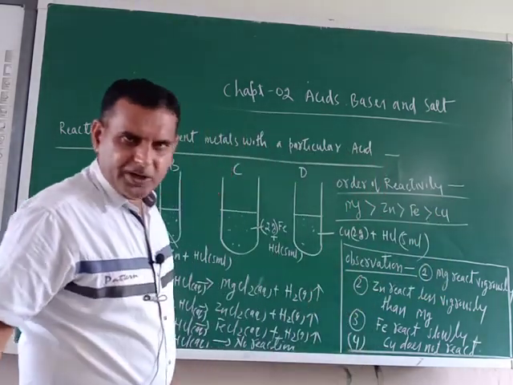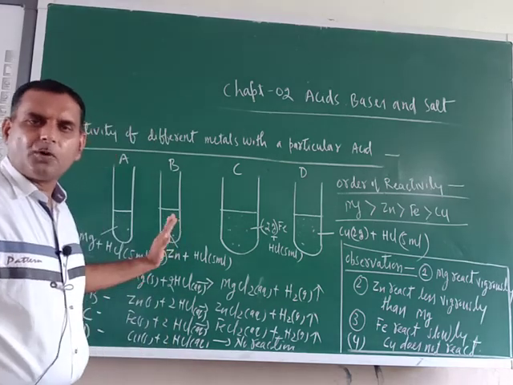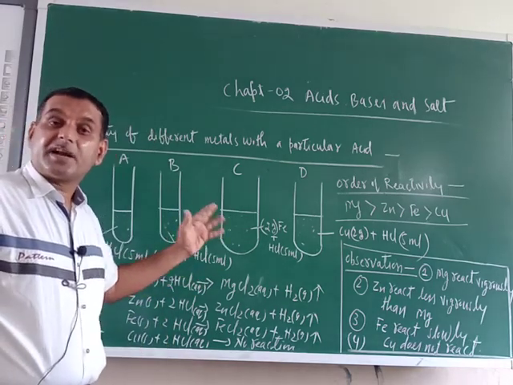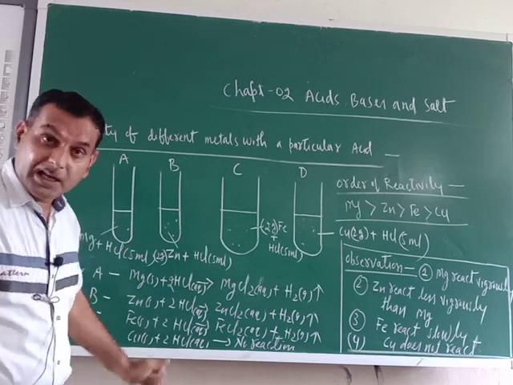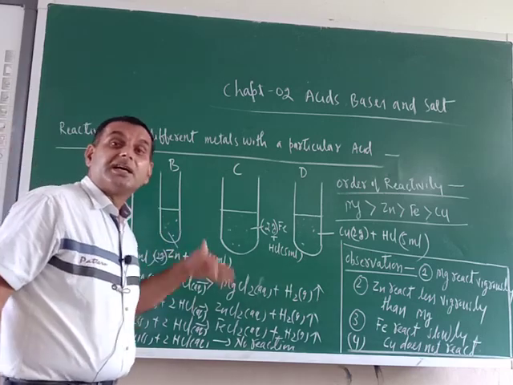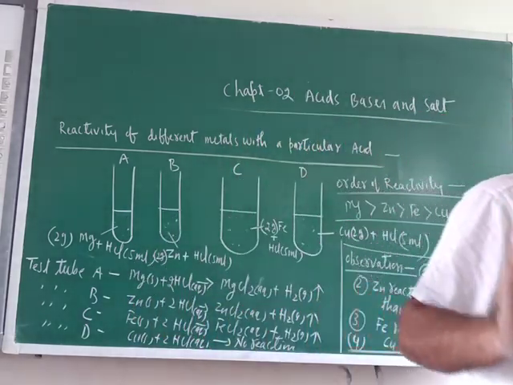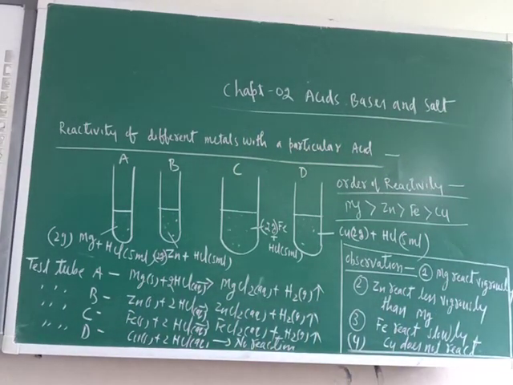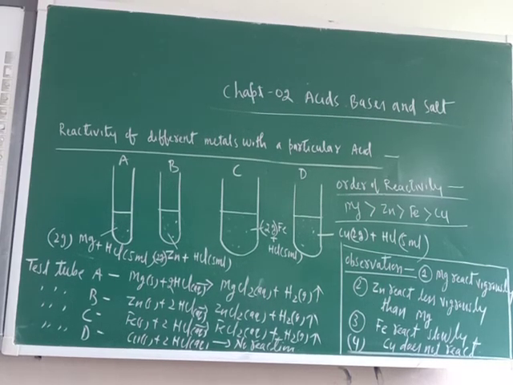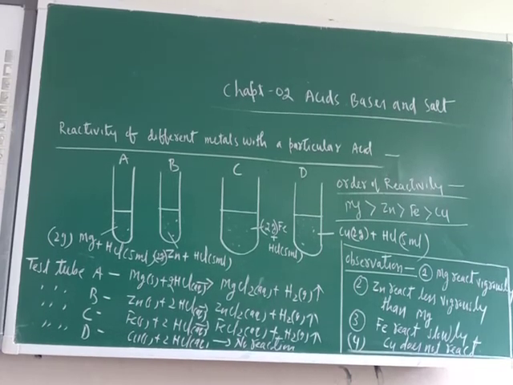Are you getting my point or not? We have taken 4 metals, and on the basis of their reactivity with a particular acid, we have determined their reactivity order. What I want to convey is that with respect to a particular acid, we can determine the reactivity of metals, as we did here. In this way, this is also completed. All the aspects of acids and their reaction with metals I have covered.